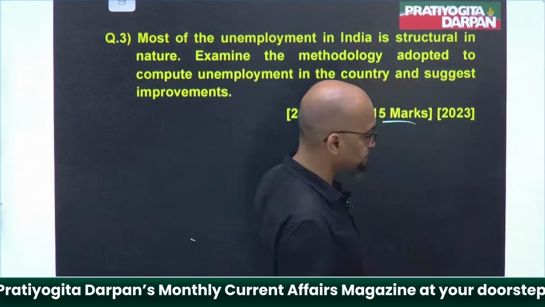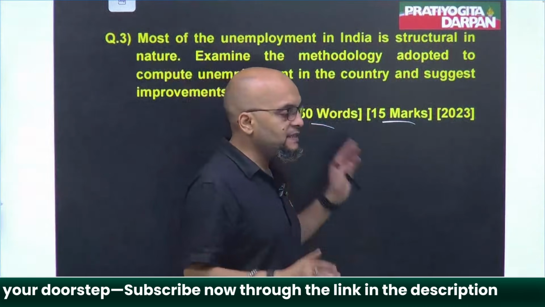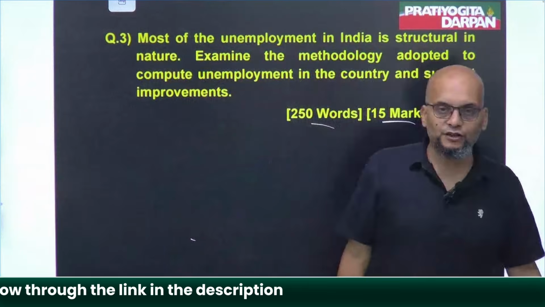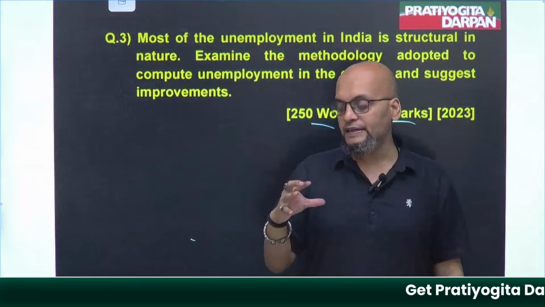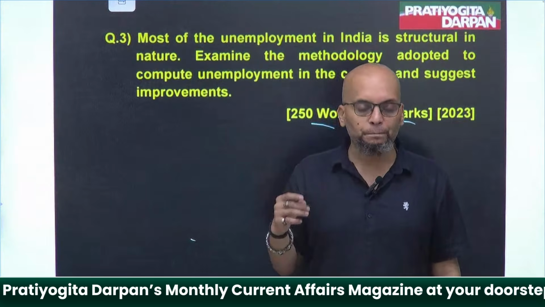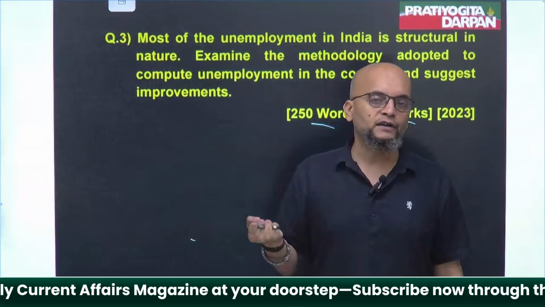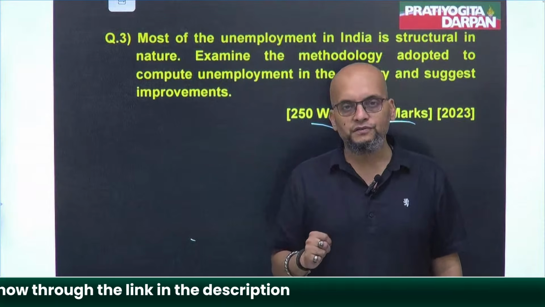Getting my point? So government has to take certain steps in this direction. First of all, see, there is a problem with Indian thinking, and that problem is that most of the people want to acquire a government job. They want government jobs.